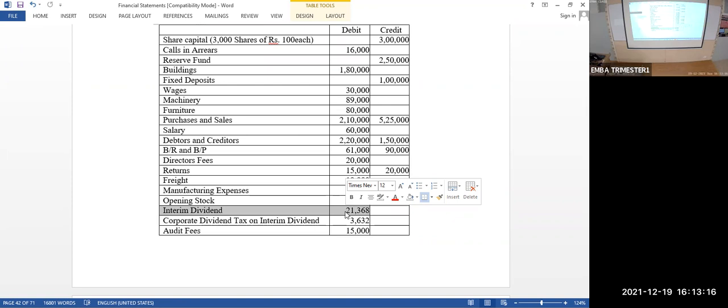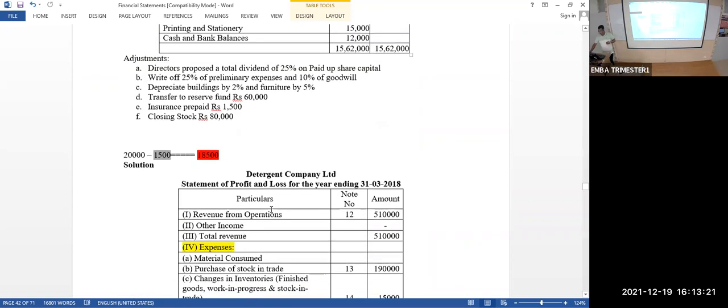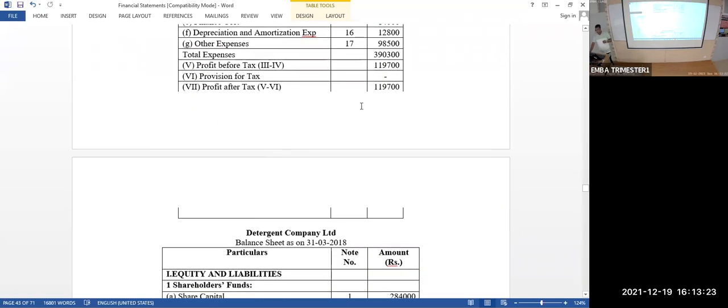Your profit is, look at this. Your profit is 1,19,700. From this, we have to minus the interim dividend paid. Remaining amount is available for keeping it as a reserve, or maybe from that also you can take some amount as surplus. Suppose 1,19,700. I saw the statement.